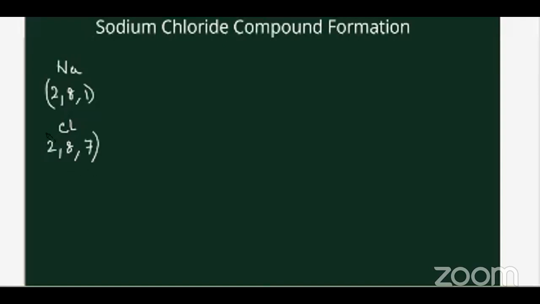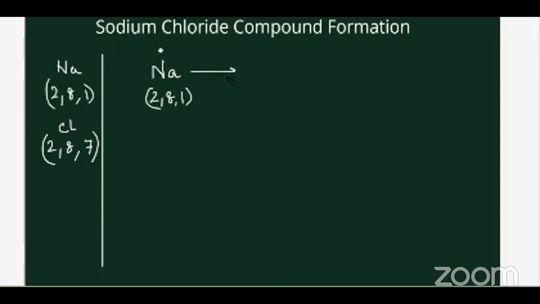We are going to use this section for representing it. First of all, we'll show the sodium atom with its valence electron, that is the dot, because it has only one valence electron. So one dot and configuration 2, 8, 1. Now sodium is going to lose the electron. So the electron will be the product, and what we get is sodium plus 1 ion plus 1 electron lost.